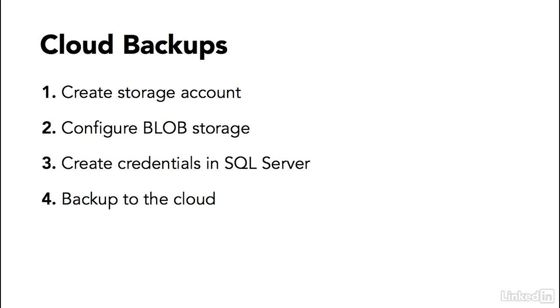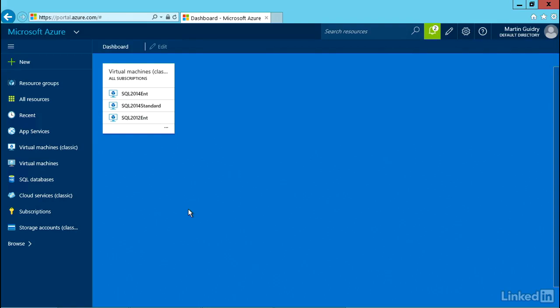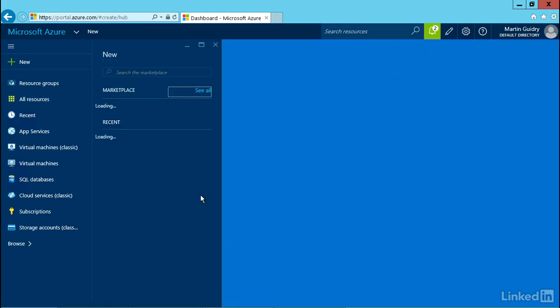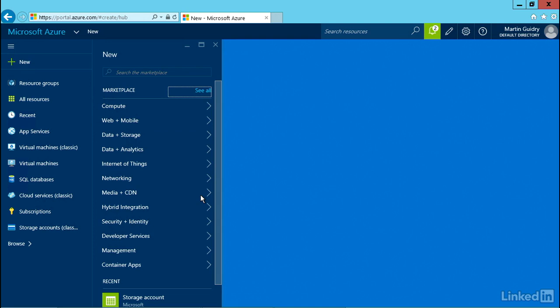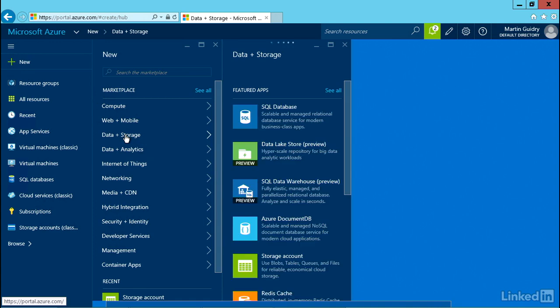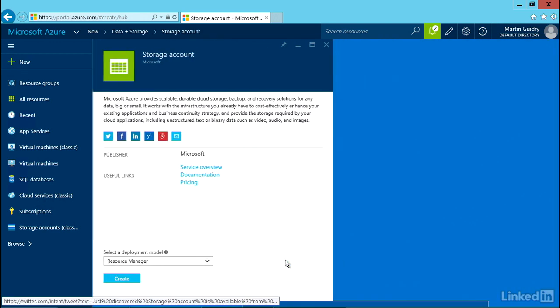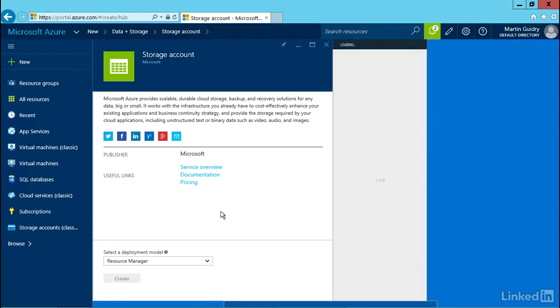So first, let's create a storage account in Azure. I have the Azure portal pulled up here. If you don't have an Azure account, you can create one for free. If you do have an account, log in, and I'm going to click on the big green plus sign next to the word new because I want to create a new storage account. It is under the data and storage category, and here about 4 or 5 down, storage account is what I want. The first screen, I'll accept all the defaults and click Create.